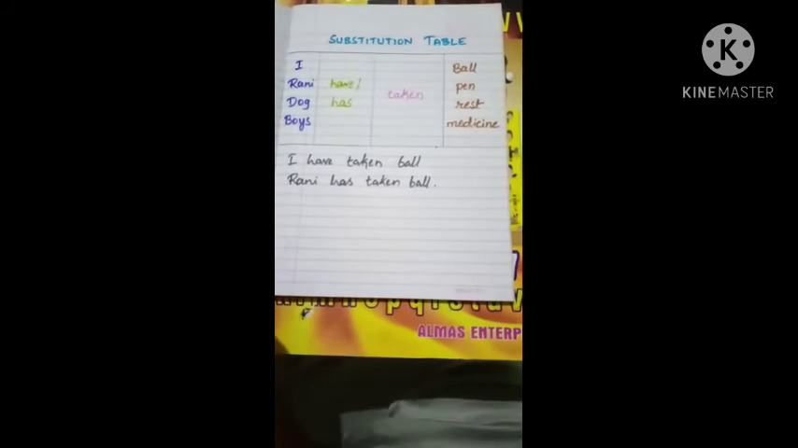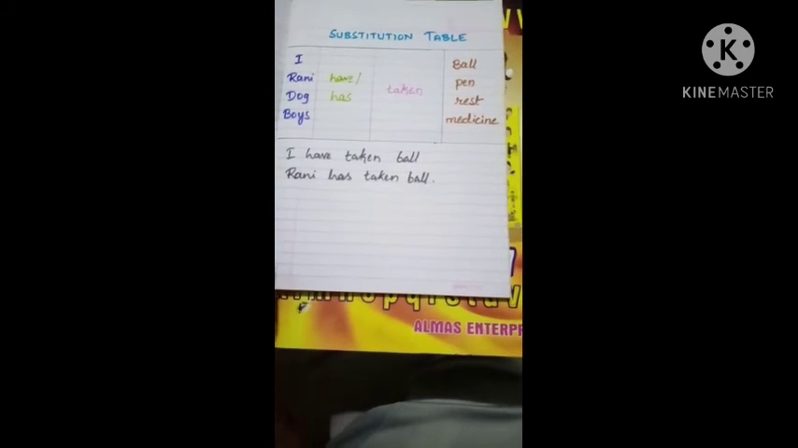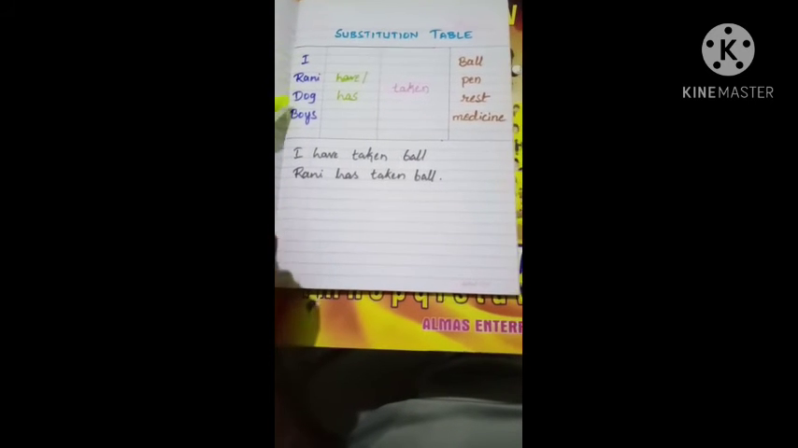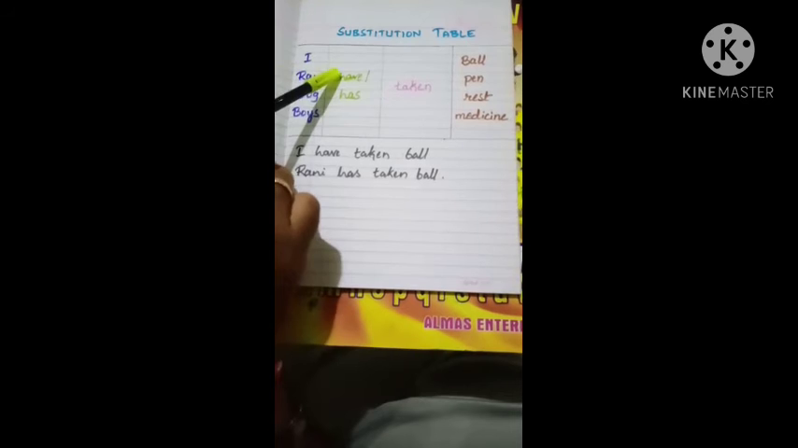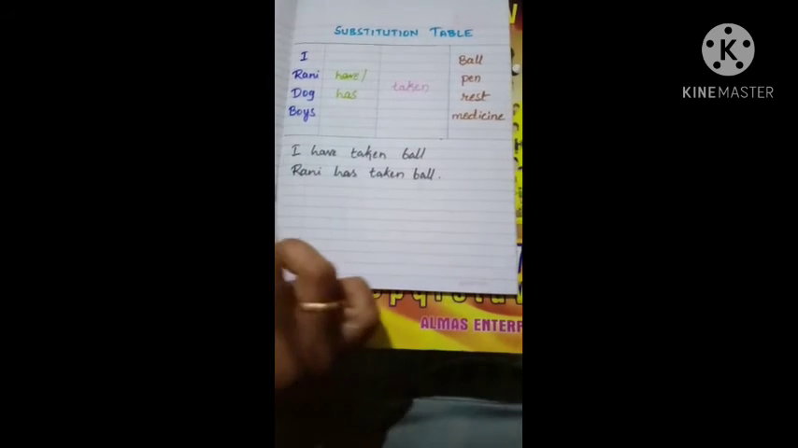Let us discuss this with the help of a substitution table. Here I have taken some examples like this. In this box: I, Rani, dog, boys. Here have or has, and the verb is taken. And in this box: ball, pen, rest, medicine. You should practice like this.